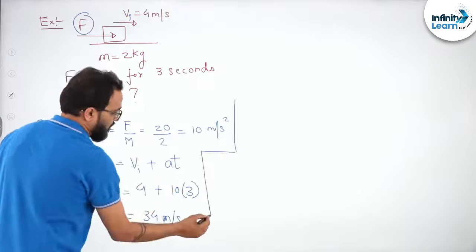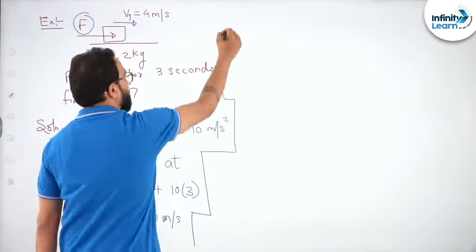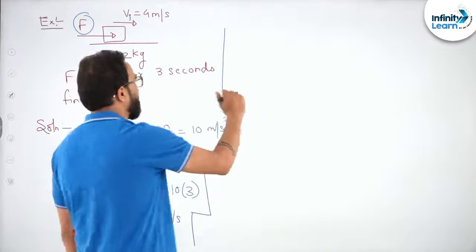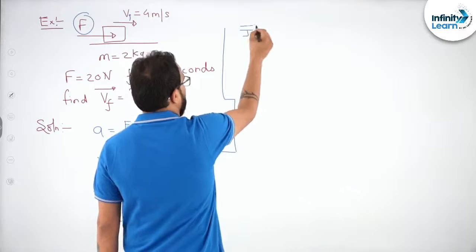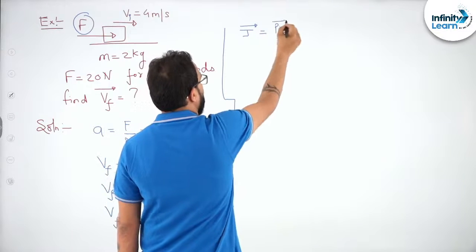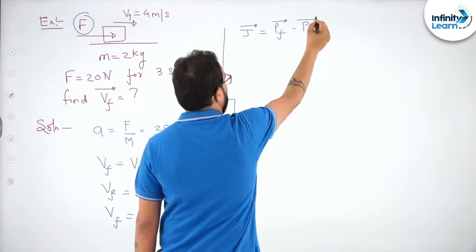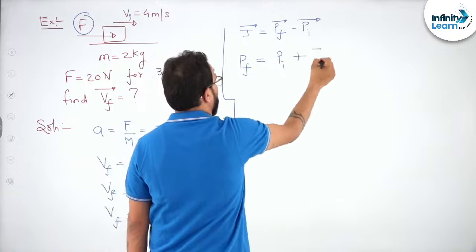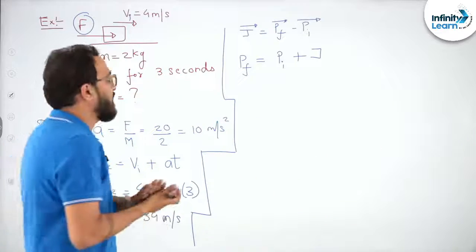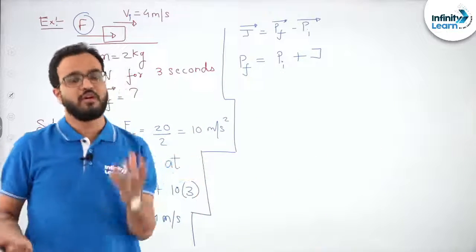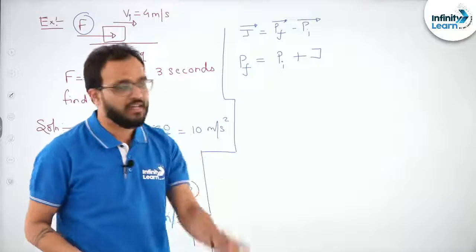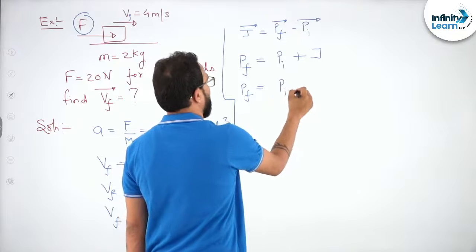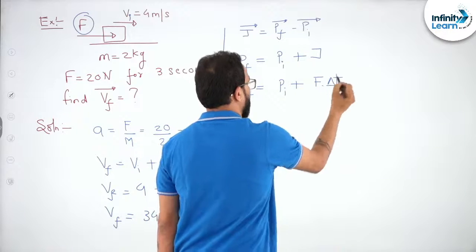Instead of using this concept, we can also use the impulse momentum theorem and get the right answer. Now what is the impulse momentum theorem? We say vector J equals pf minus pi. So what is final momentum? It is initial momentum plus impulse. Now what is impulse? If the force is constant, I told you impulse becomes F delta t. So final momentum equals initial momentum plus F delta t.